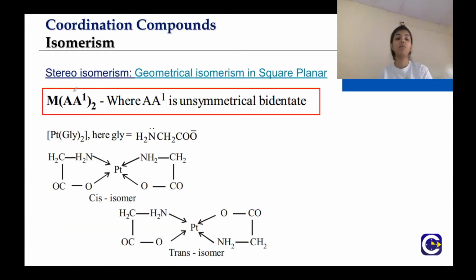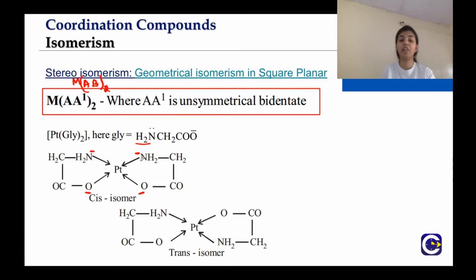Now coming to M(AA)B2, or you can also write it as MAB2, whichever way you find convenient. So we can have glycine here, right? Here you can see that this is the cis isomer where NH2, NH2, the similar groups, are 90 degrees to each other. Here also oxygen, oxygen are 90 degrees to each other.